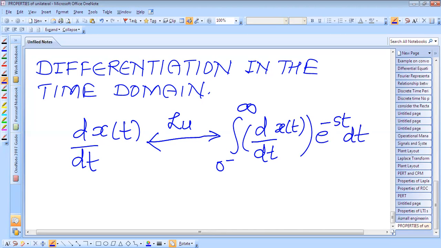So this x of t is having the Laplace transform.